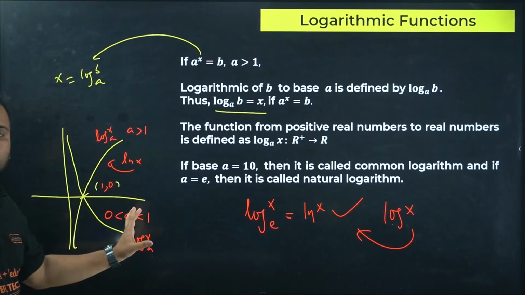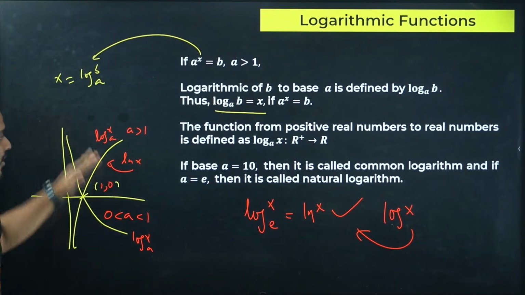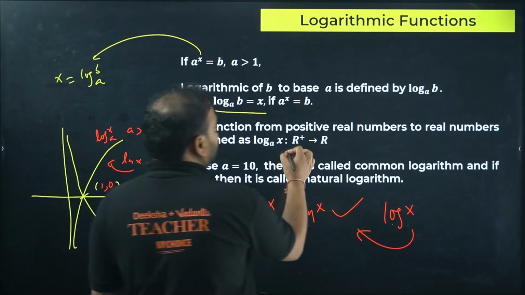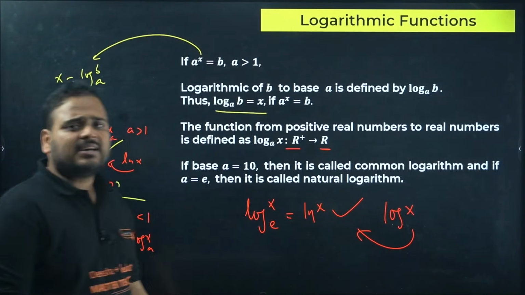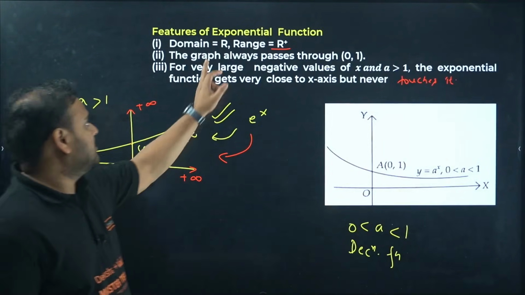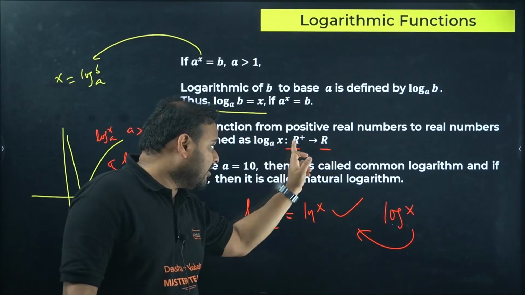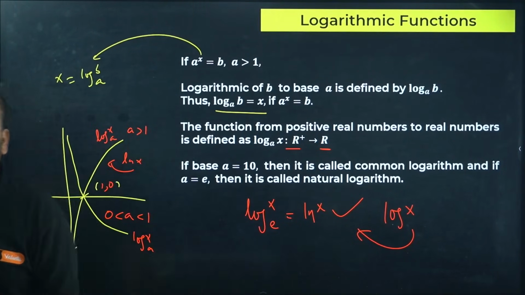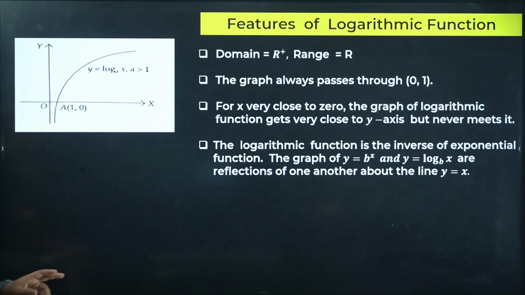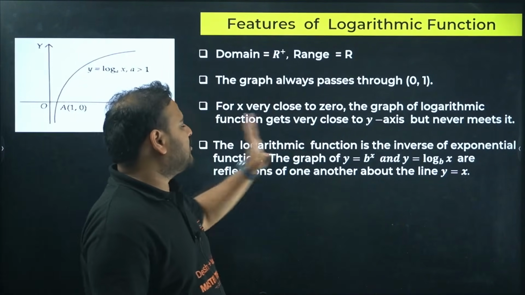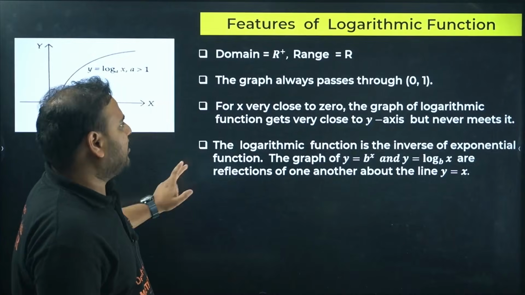So domain and range is clear. The domain is all positive values, not zero, and the range is all real values. Check here: domain is all positive and range is all real, which makes sense. This is the inverse of your logarithm: domain all real, range positive. Here we have range all real, domain positive. They're inverses of each other. Makes sense. I've already drawn the graphs, and all these values are mentioned there. I'm going to move on from here.